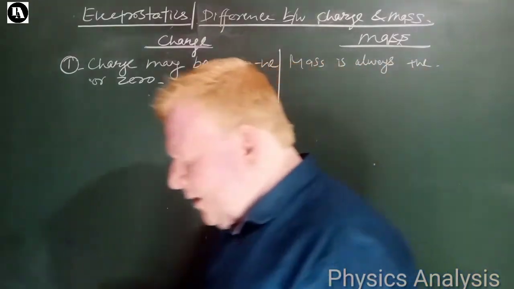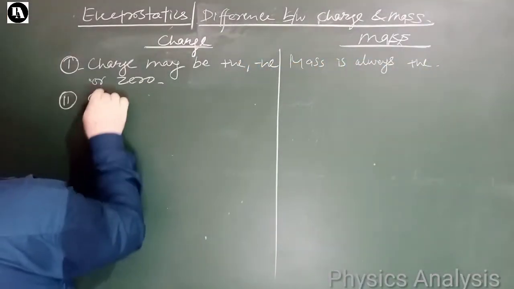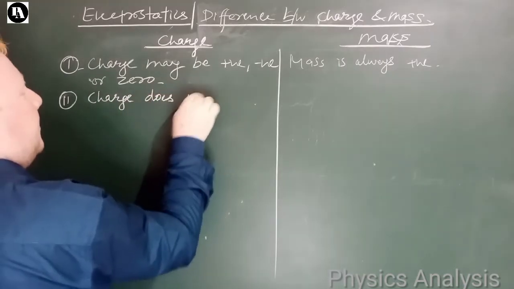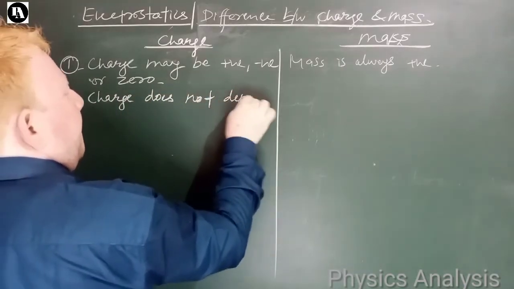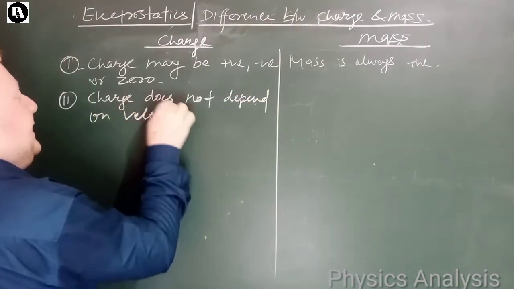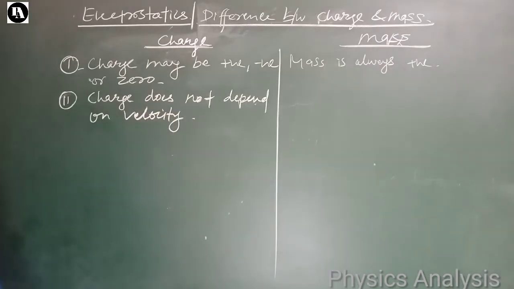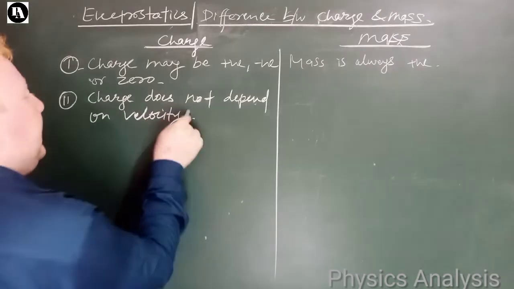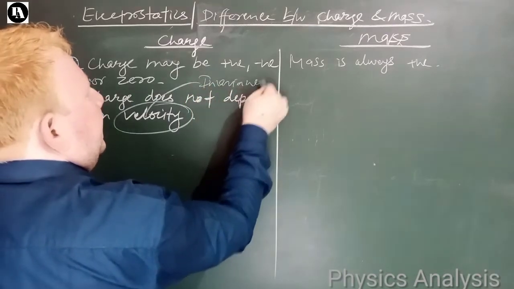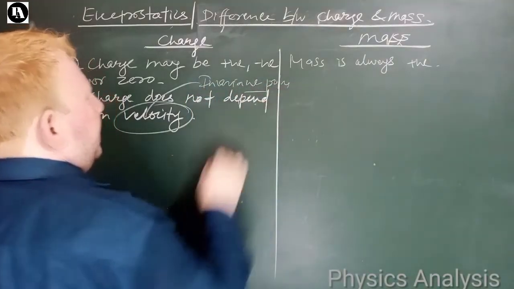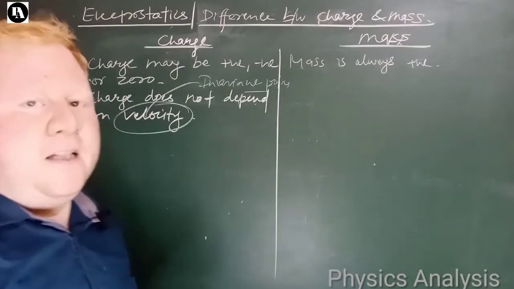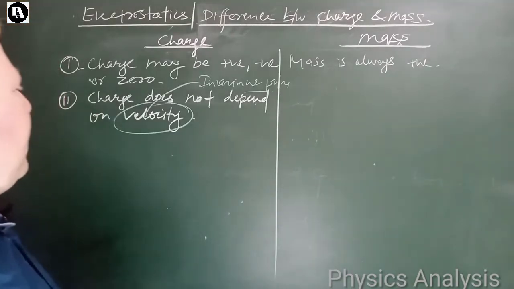Now second, charge does not depend on velocity. Charge does not depend on velocity. That is only the invariance property. Okay, invariance property. So according to the invariance property of charge, the value of charge remains the same regardless of speed.